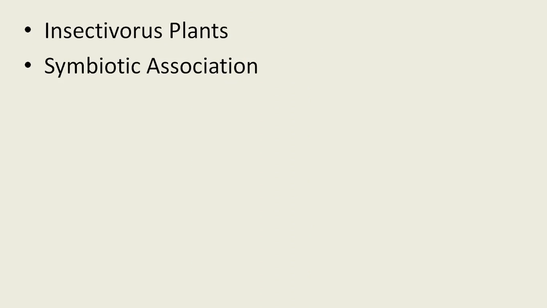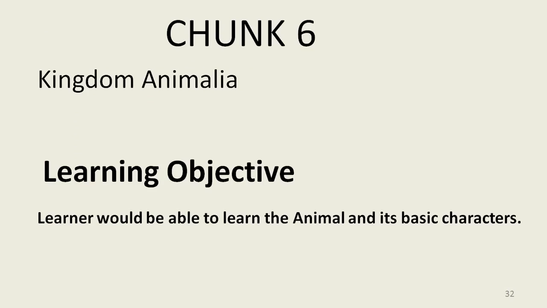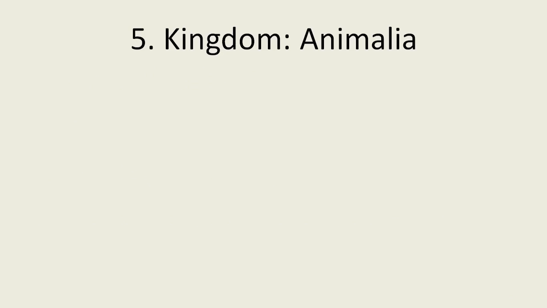Some plants also act as insectivorous plants. We see the pictures of insectivorous plants. Venus flytrap acts as an insectivorous plant in nature, and other plants have symbiotic associations, for example lichens. This is a symbiotic association. Then kingdom Animalia.